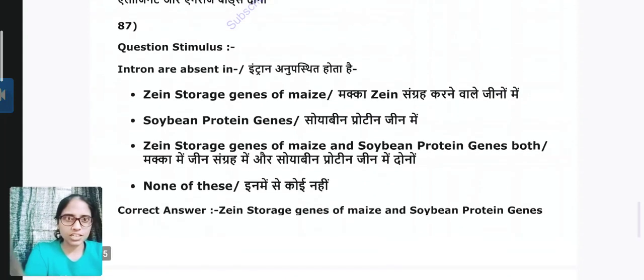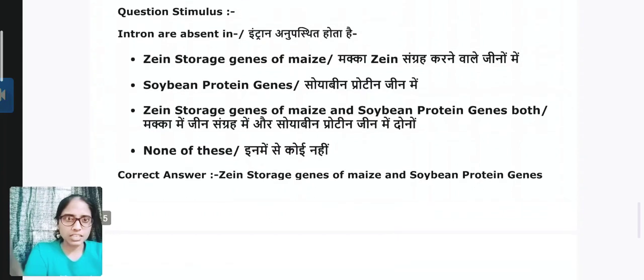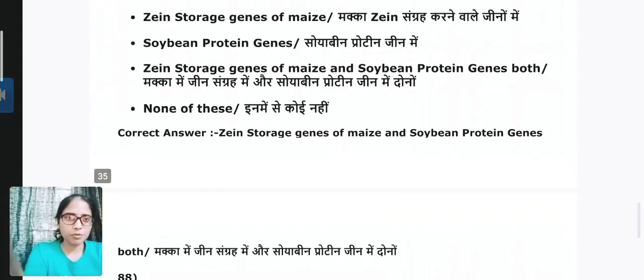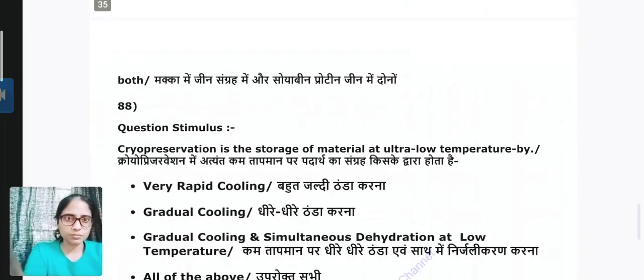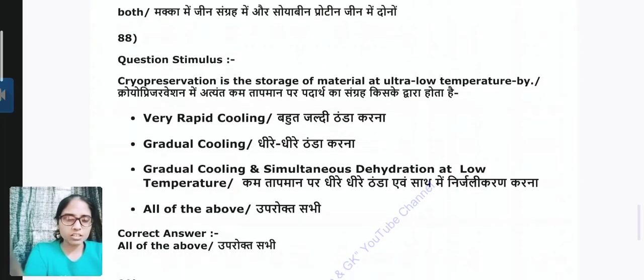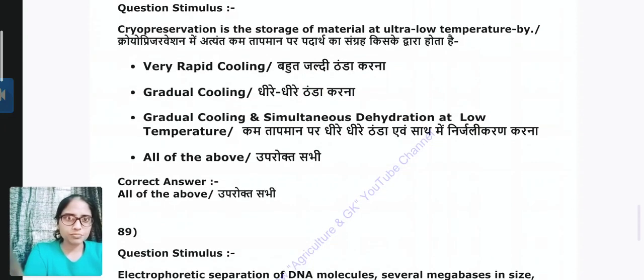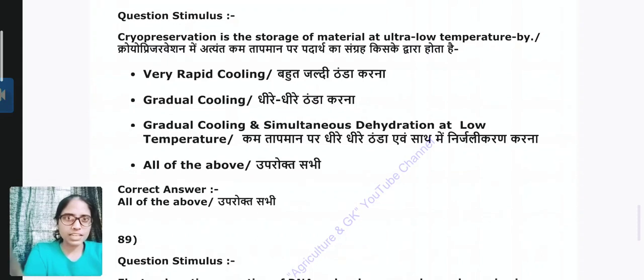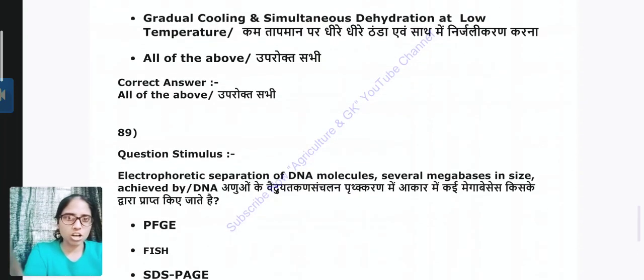Next question 87. Introns are absent in, answer is in storage genes of maize and soybean protein genes both. Question 88. Cryopreservation is the storage of material at ultra low temperature by very rapid cooling, gradual cooling and simultaneous dehydration at low temperature. Answer is all of the above.